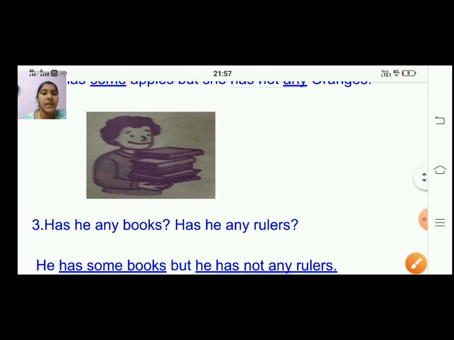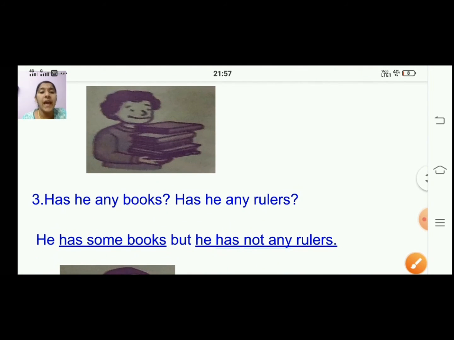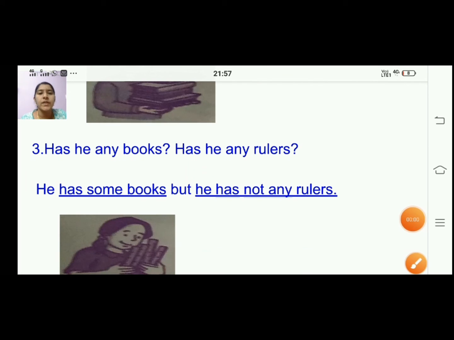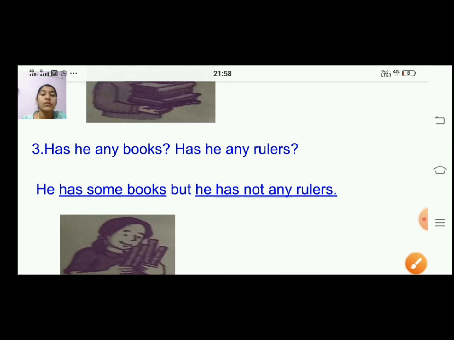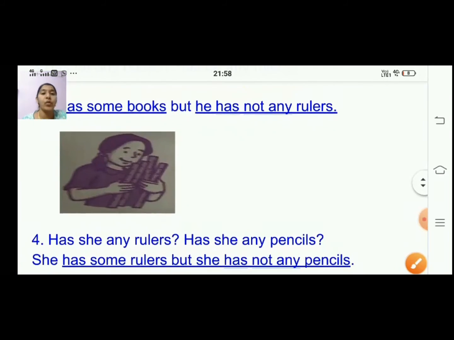Now you can see the sentence here. He has some books, but he has not any ruler, right? So your question is, has he any books? Has he any rulers? Your answer will be, he has some books, but he has not any rulers. Okay, children? We'll move on to the next one, the fourth one.